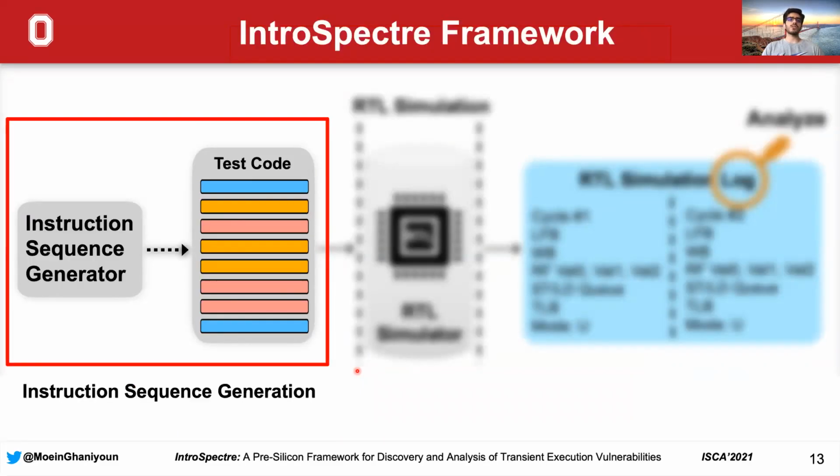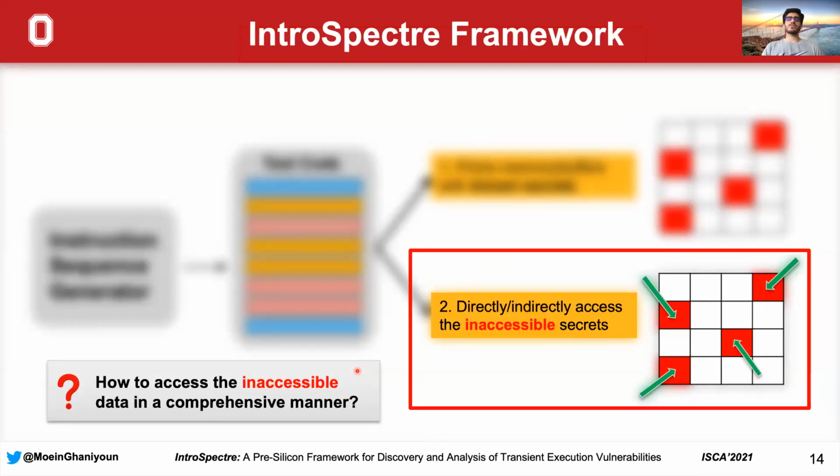Now we want to see how this instruction sequence is generated. Here is where the instruction sequence generation stands in the big picture of our design. We already saw that part of these instructions are responsible for accessing the inaccessible secrets. So how can we make sure that these accesses are done in a comprehensive manner, and that we exhaust all access strategies depending on different microarchitectural states of the processor?